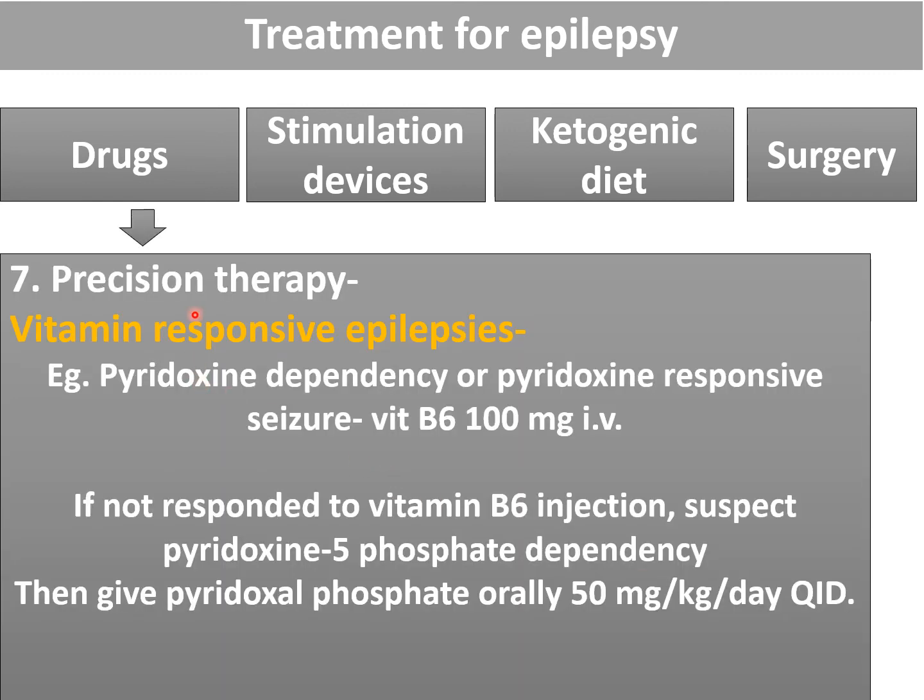And the seventh part of the drugs is precision therapy. It depends on the etiology. Example, vitamin responsive epilepsy, pyridoxine dependency or pyridoxine responsive seizure. We can give vitamin B6 100 milligram IV once it is confirmed. And if the patient has not responded to vitamin B6 injection, you have to suspect pyridoxine 5-phosphate dependency. In this, we can give pyridoxal phosphate orally 50 mg per kg per day in QID doses. So all these are about the drugs in epilepsy.